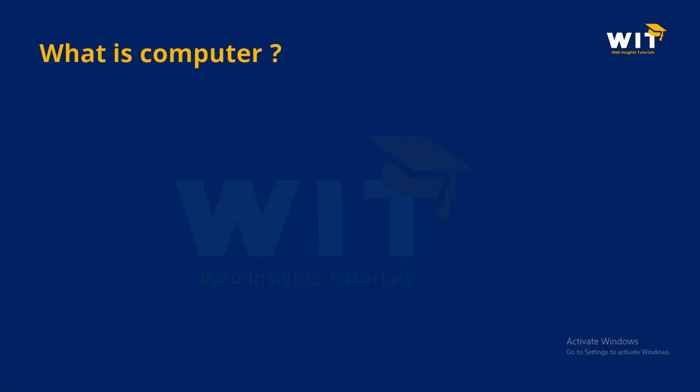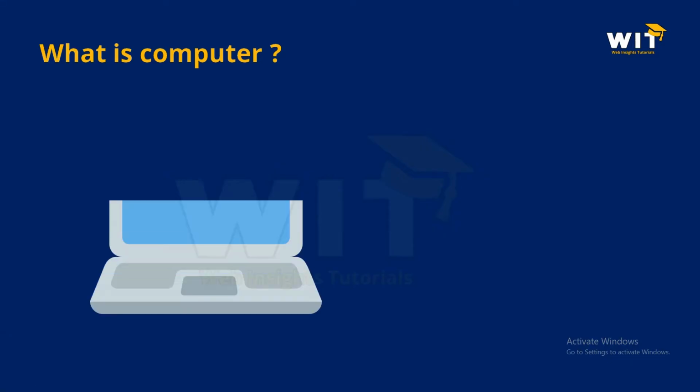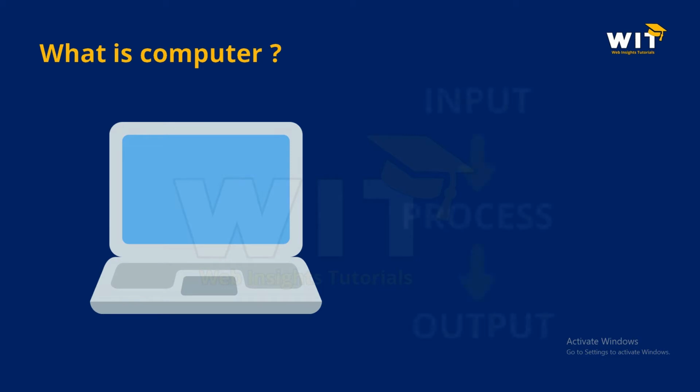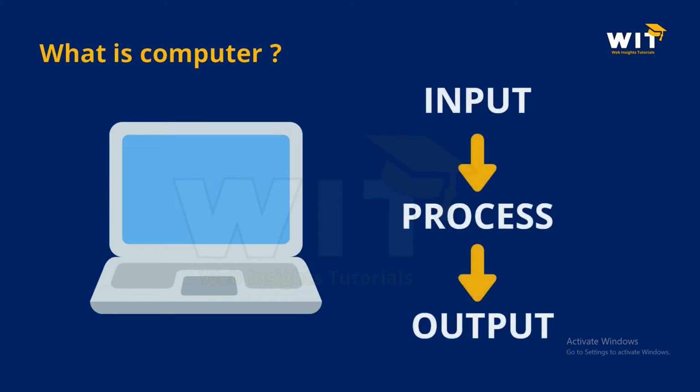The actual definition of a computer is an electronic device which accepts input, processes it according to a set of instructions provided, and generates the desired output. We are providing some kind of input to the computer, it processes it as per the instructions we have provided, and it provides some kind of desired output, whatever we want.